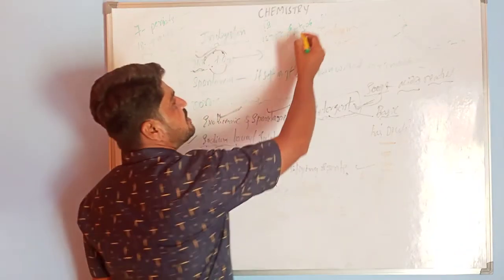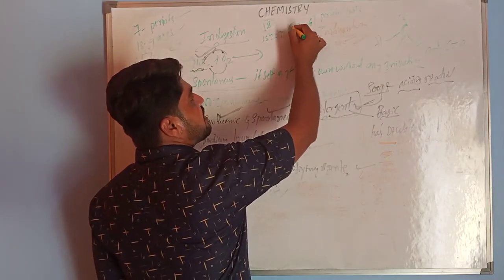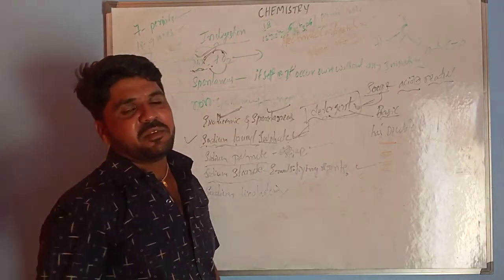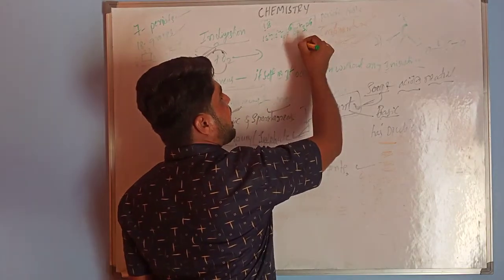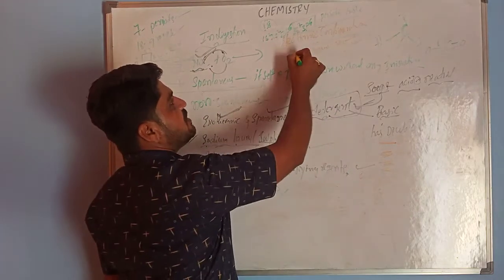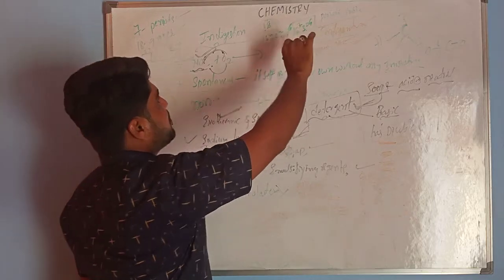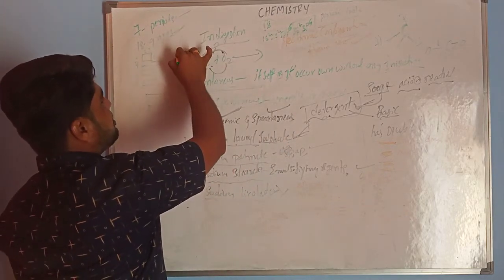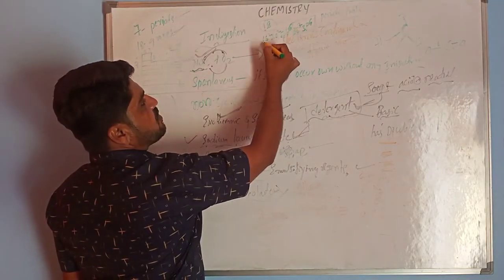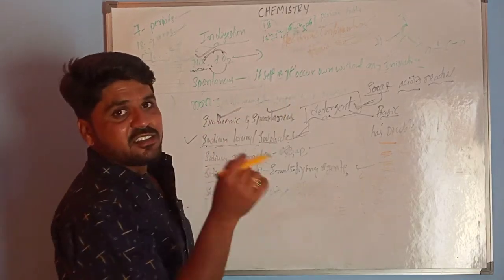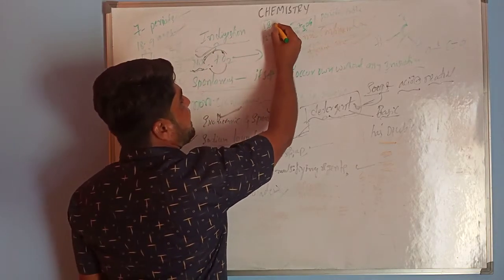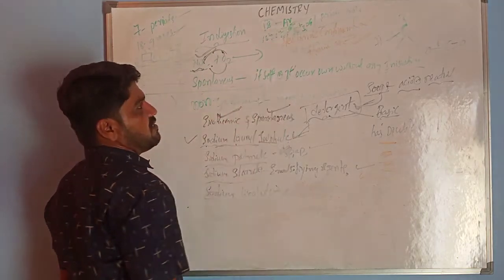This is a completely filled subshell, completely filled orbital, so we call it a noble gas, and it comes under the 18th group, the last group. For the period, the electrons fill up to the third shell. The element with atomic number 18 is argon.